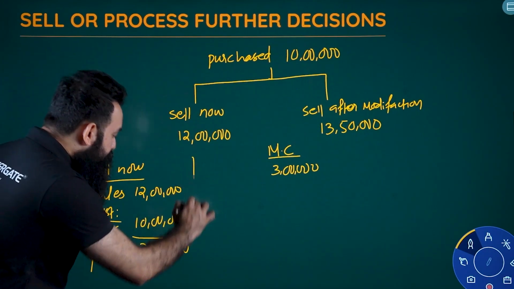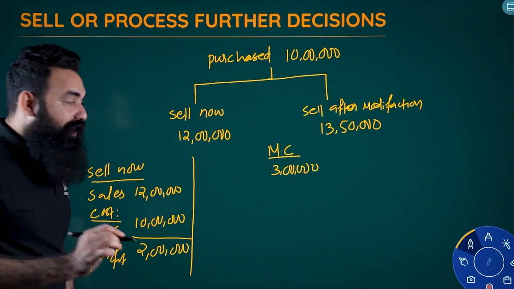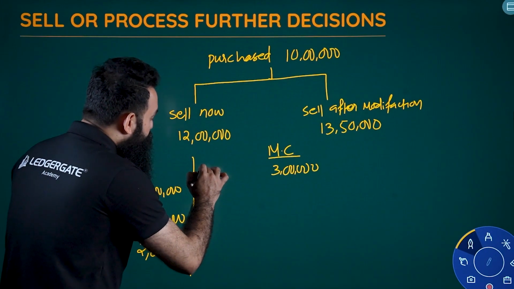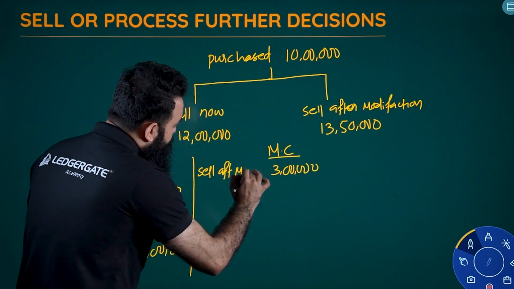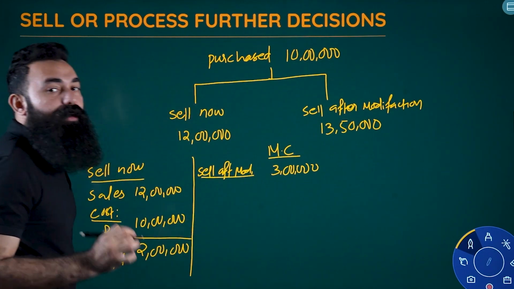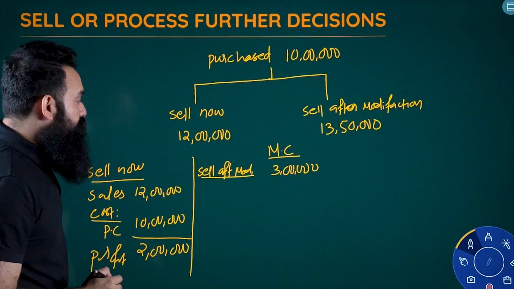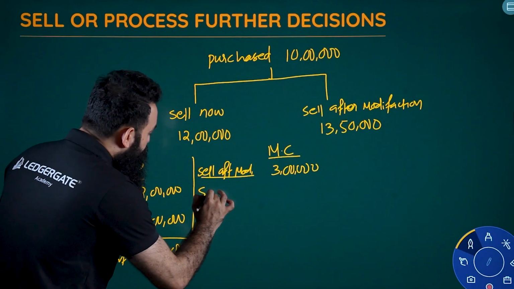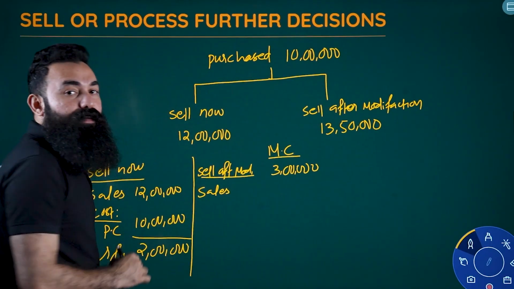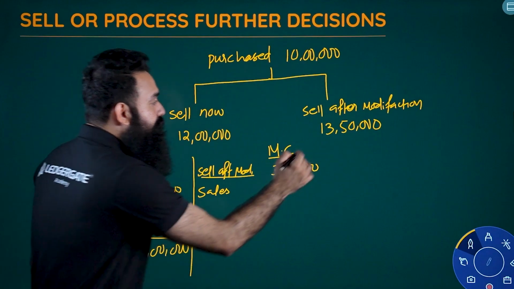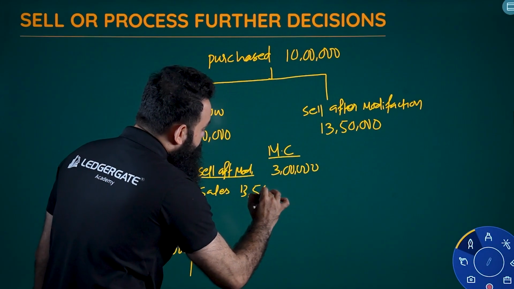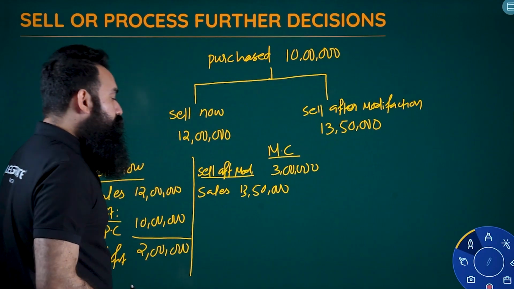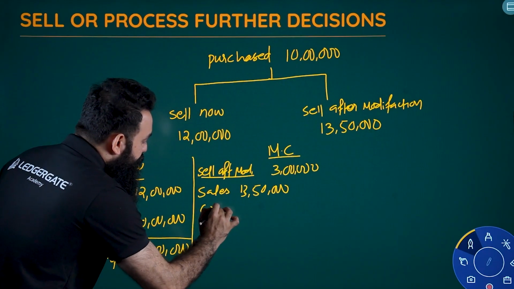But instead of this, if we sell after modification, what will be our profit? That one also we need to calculate, right? If you are selling after modification, what will be the sales? That is 13 lakh 50,000. From that, we are going to deduct the cost.